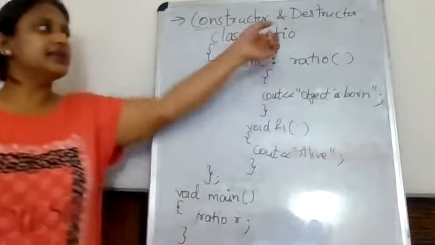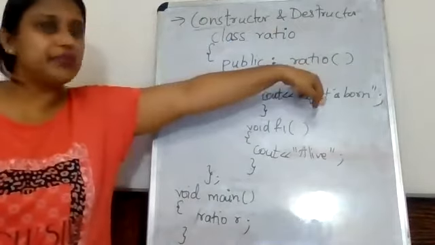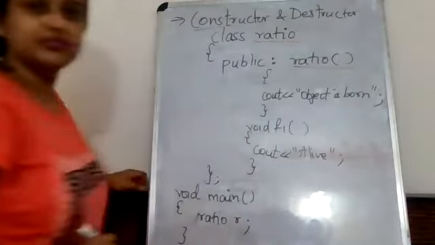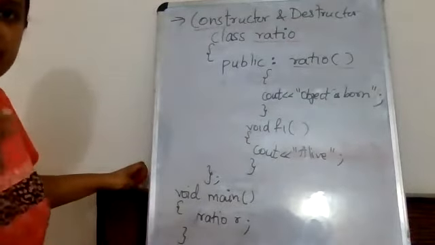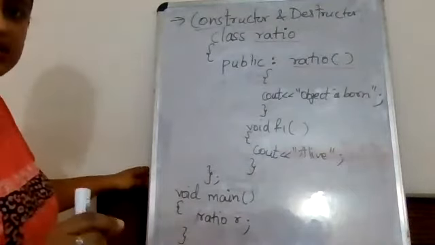It says that the name of the class and the name of this member function has to be the same. The first point: the name of the member function and the name of the class has to be the same.